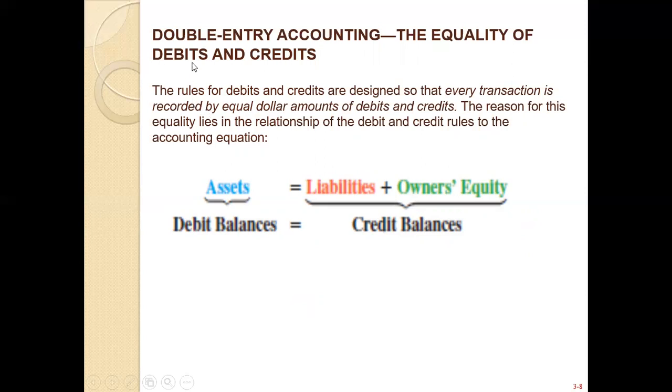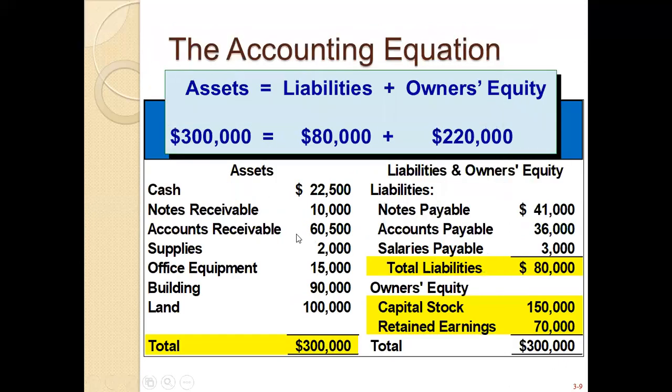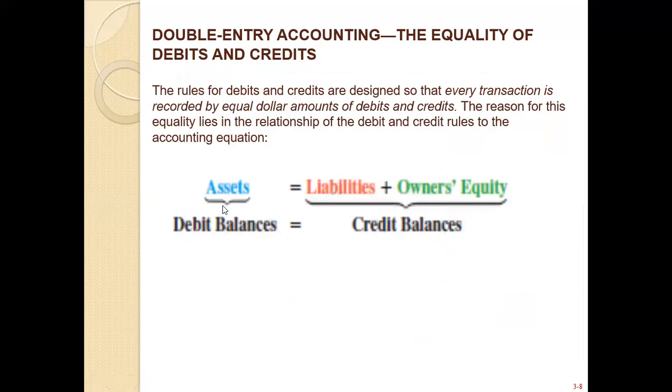The double entry concept: the rules for debit and credit are designed so that every transaction is recorded with an equal dollar amount of debit and credit. The reason for this equality lies in the relationship of the debit and credit rules to the accounting equation. Now I will discuss this. Okay, we go to the next slide, then we come back.